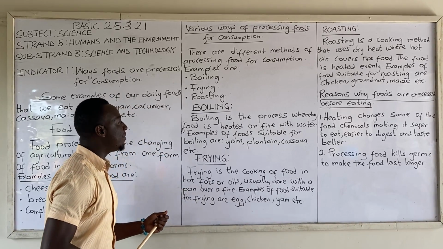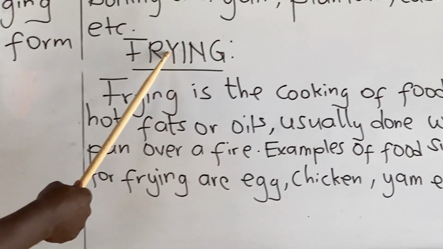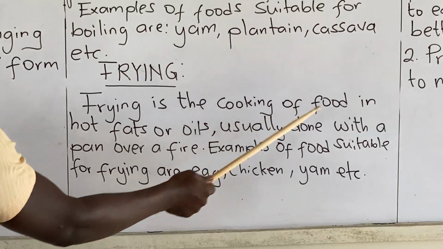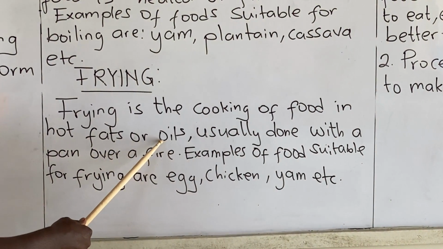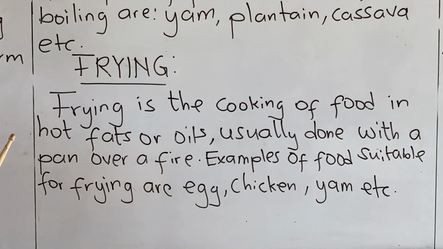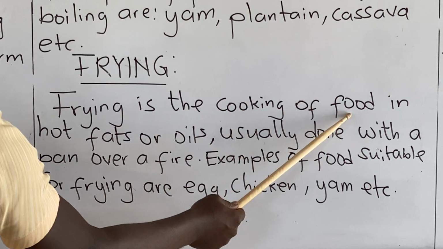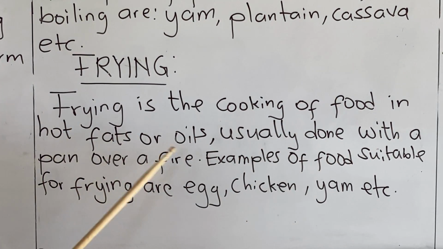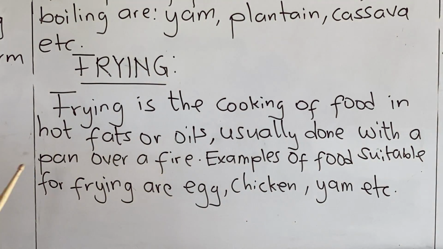Let's look at the second method of processing food, that is frying. Frying is the cooking of food in hot fats or oils, usually done with a pan over a fire.